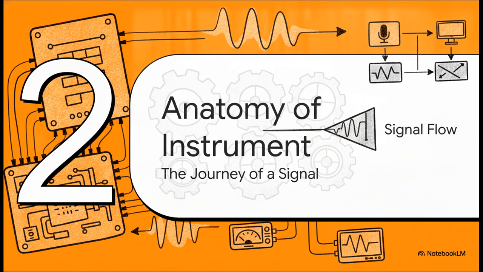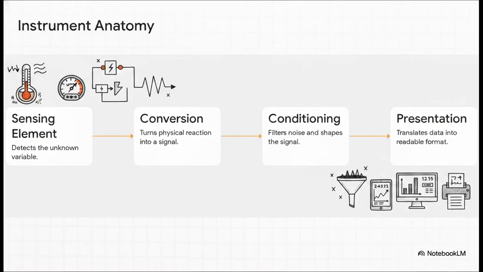Section 2. Anatomy of an instrument. The journey of a signal. You see, a complex instrument isn't just some single magic box. It's actually a beautifully orchestrated system. Whether we're talking about a massive industrial flow meter or just that digital kitchen scale sitting on your counter, every generalized measurement system follows 4 critical steps.